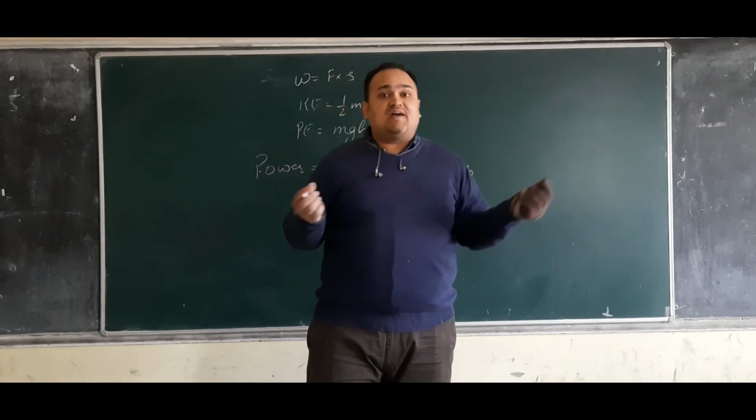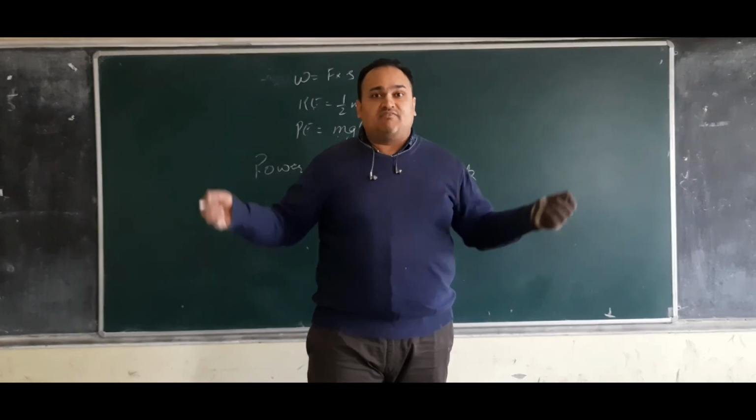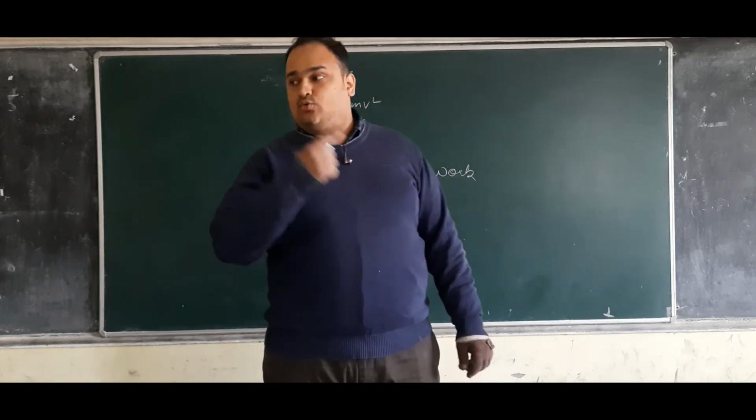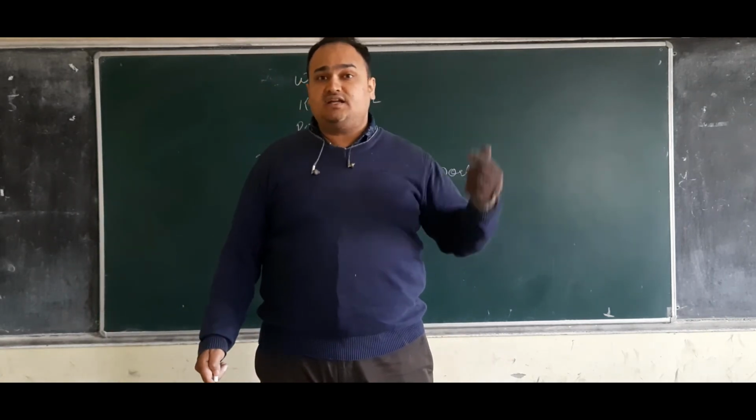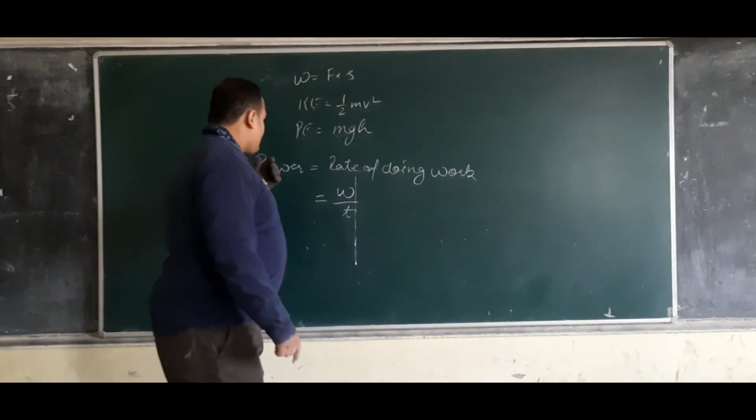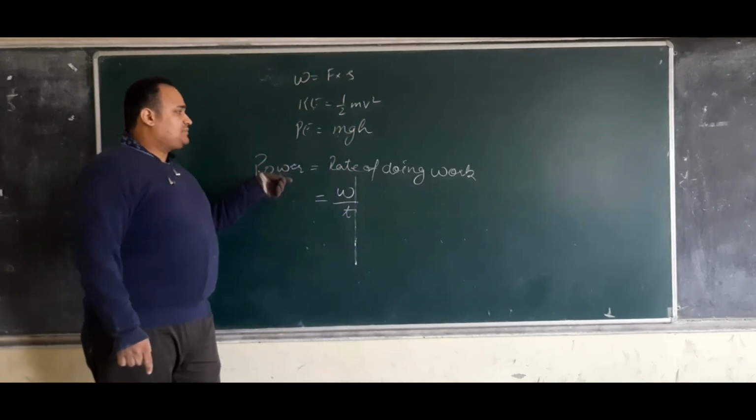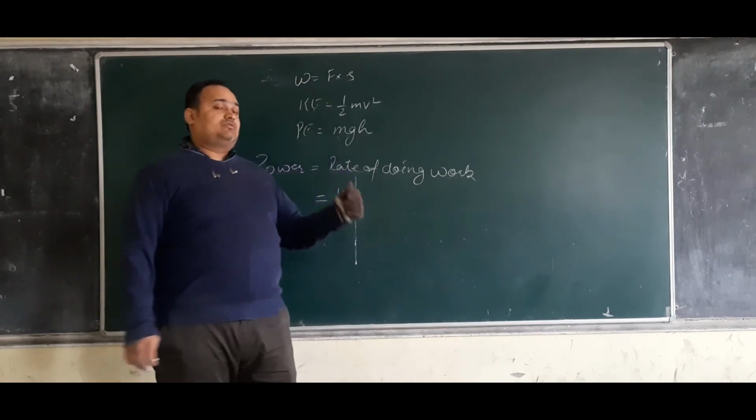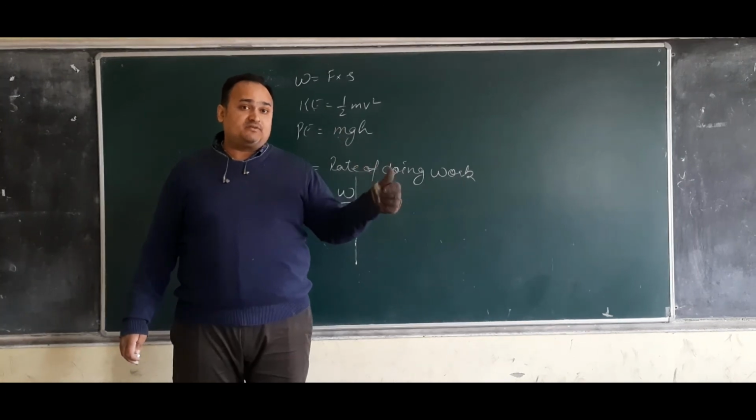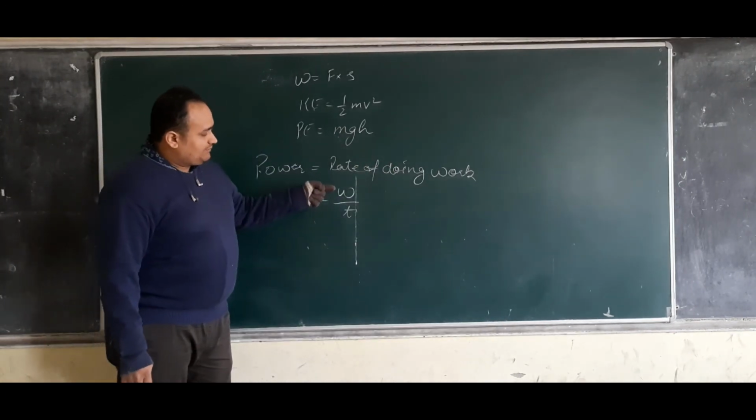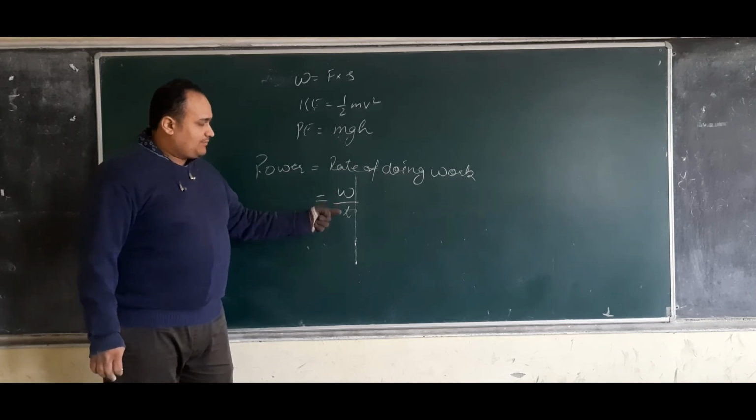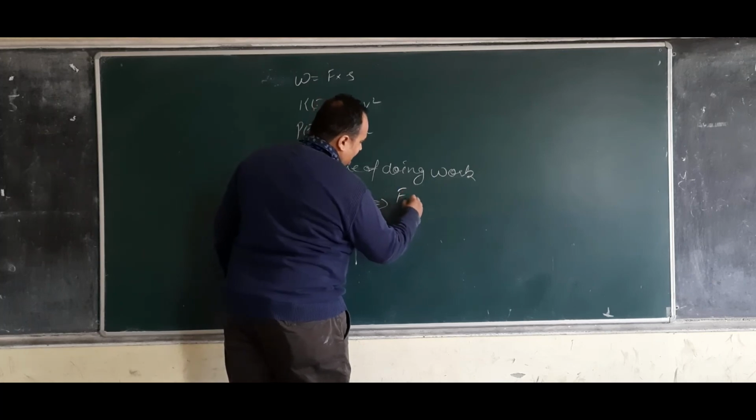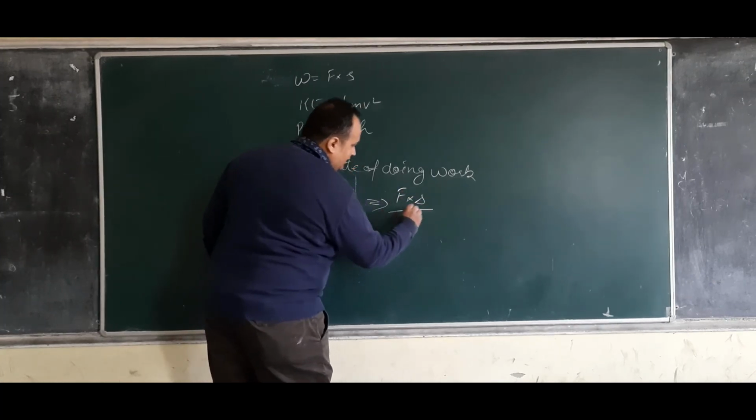So what is the thing which is variable here? Both are machines. The variable is time, because it is the time which decides who is doing it fast and who is doing it slow. So power simply means rate of doing work. I told you time is a variable in performing work, so the formula will become W by T, that is work done upon T. Simplifying it, I can write F into S upon T.